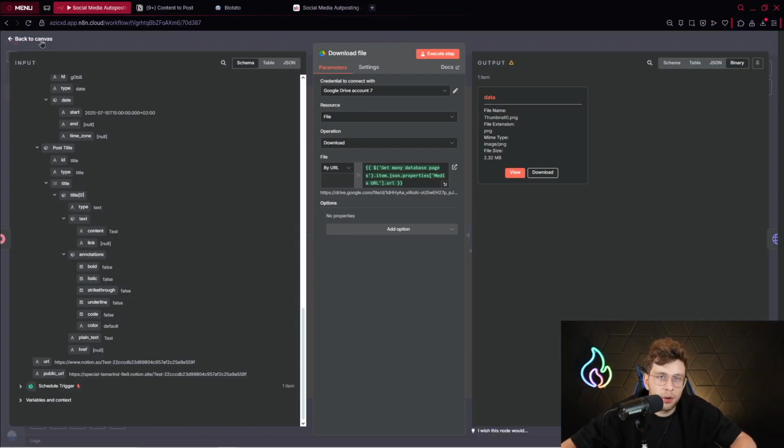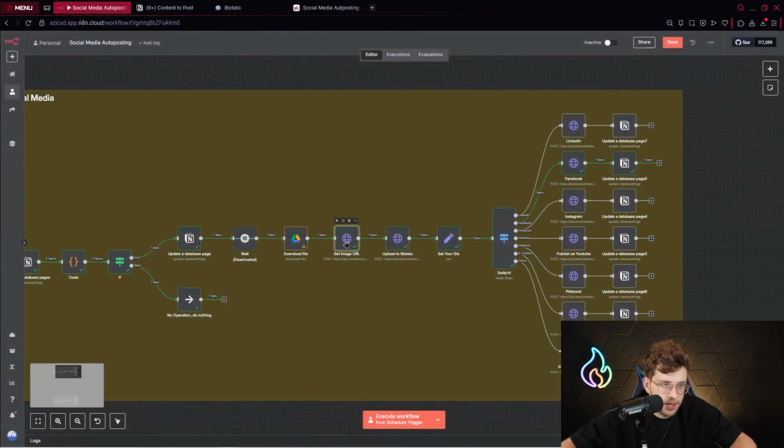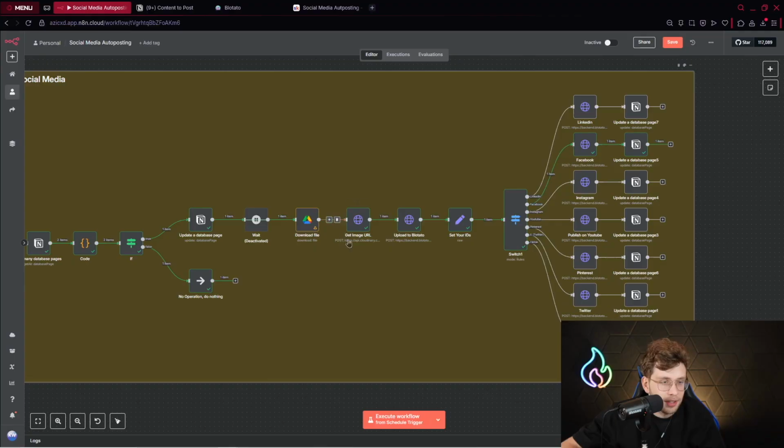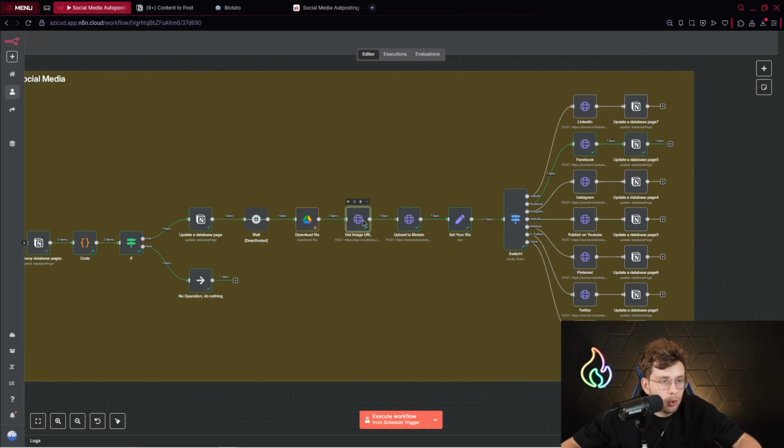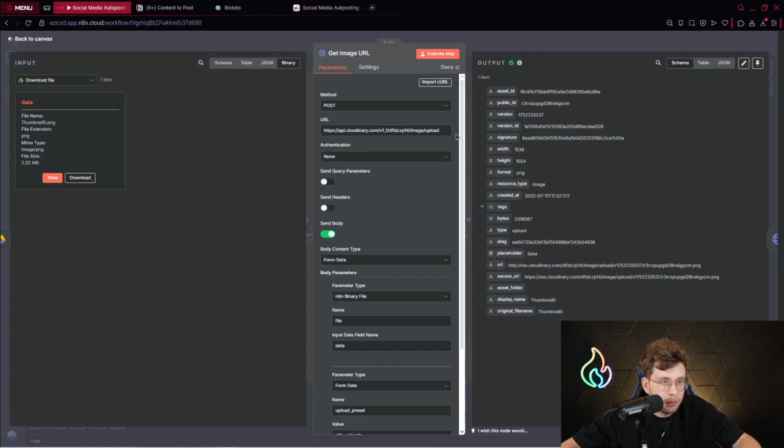It can be the video, it can be the image, it's your choice. Then what we need is to get the URL of the content and then upload it to Blotato, which is the platform that allows us to publish the content on social media platforms, okay? So for getting the URL, I'm using Cloudinary, which is an amazing application.